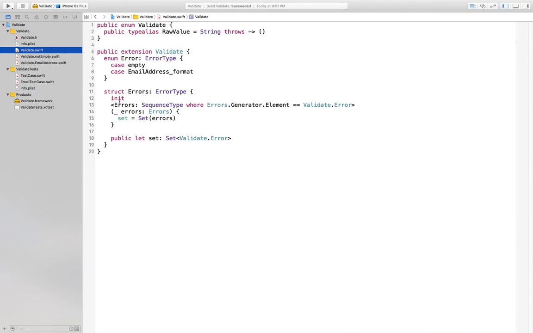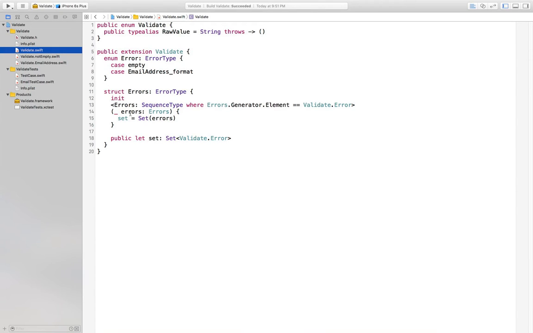So you have a struct that's an error type here. Normally what you'll see conforming to error type in Swift is an enum, and in the enum, you'll see cases that are all errors. But you can actually conform to error type with any type. The reason that I'm using a struct is so that I can store a property. You can't do that with an enumeration. So what I want to store is a set of errors.